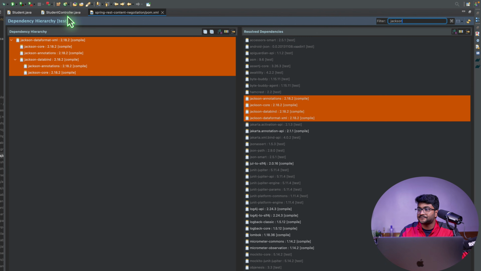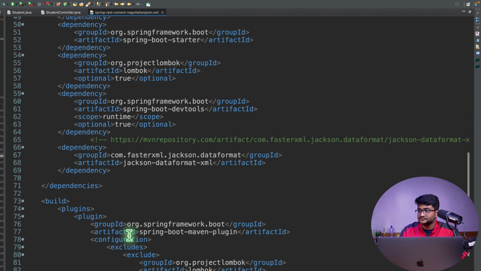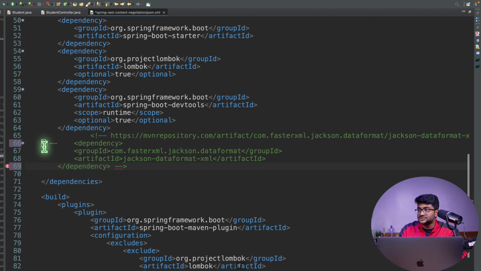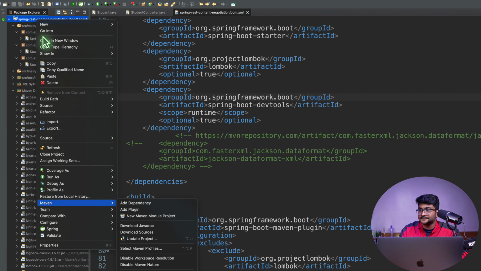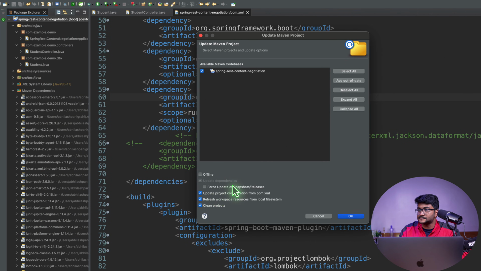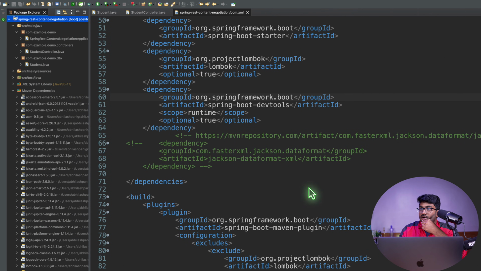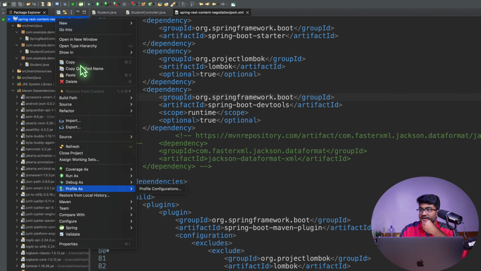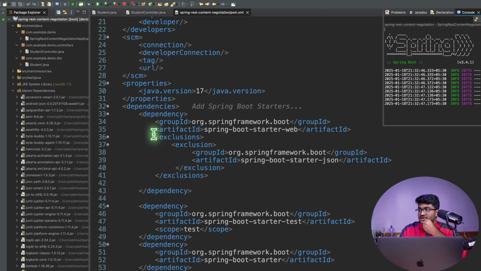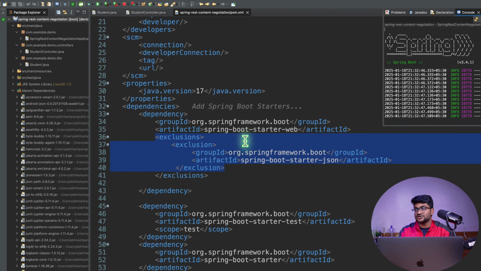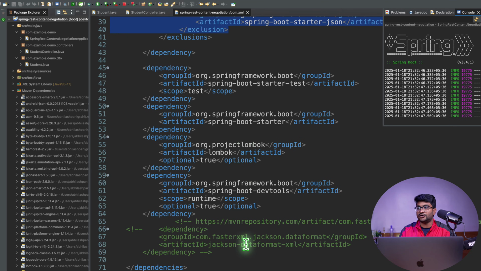So can I try this? In pom.xml, let me remove the XML support also. For now, let me comment this out. So now I'm removing the XML support. All right, let me do a Maven update. This is interesting. Now let me run this as a Spring Boot application. So now I have excluded the Jackson support from our Spring Boot starter web, and I don't also have support for the XML.